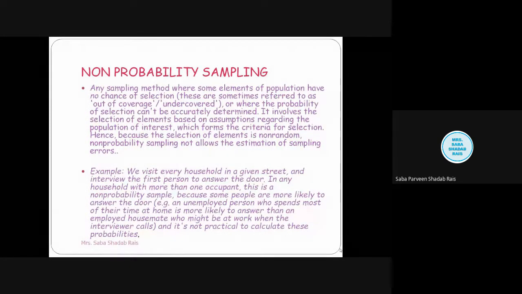So it is not practical to calculate these probabilities, but still I have added one example: we have gone to a particular area and we are just knocking, or ringing the bell, and if anyone opens at the first knock or first bell, we ask their occupation. In the same way they did the whole street. And after the research they found that the people who do not have any occupation are the ones who open the door at the first call.